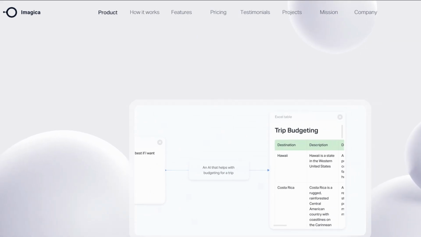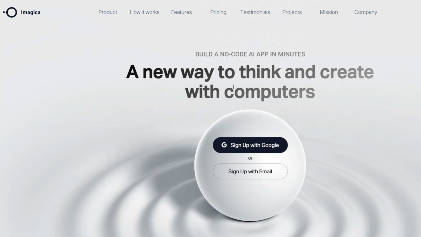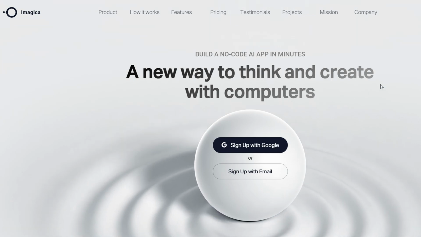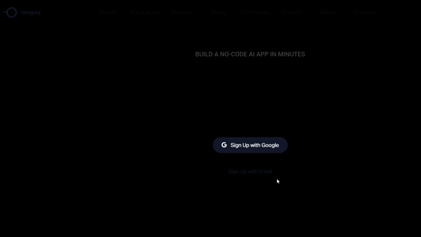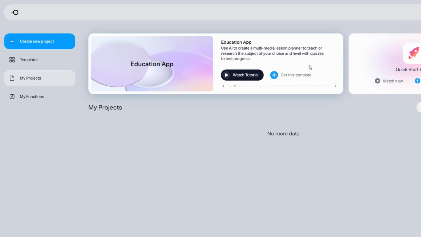First, open your preferred browser and head over to imagica.ai. Once you're on the homepage, look for the Sign Up button. It's usually right at the top or front and center. Clicking that will give you options to sign up using your Google account, Apple account, or email address. Personally, I recommend using Google since it's super quick, just one click, and you're all set. But if you prefer using an email address or Apple for privacy reasons, go for it. Whatever works best for you.